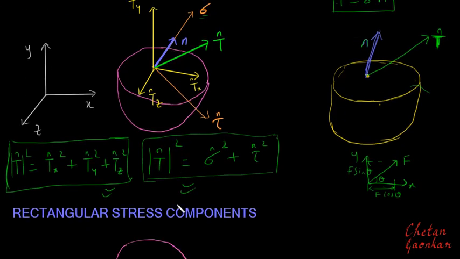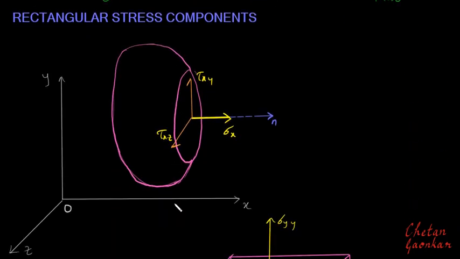The next concept we will look at is rectangular stress components. Again we have considered the same general three-dimensional body, and here I have cut it with a plane which is parallel to the YZ plane. Since this plane is parallel to the YZ plane, its outward normal will be in the x direction.